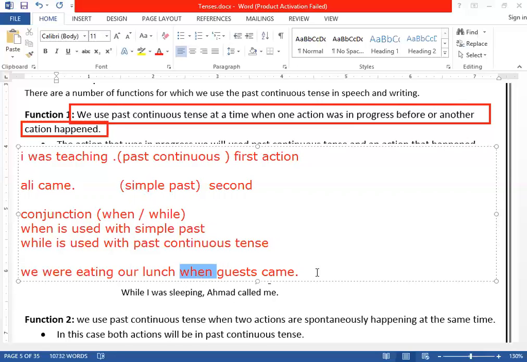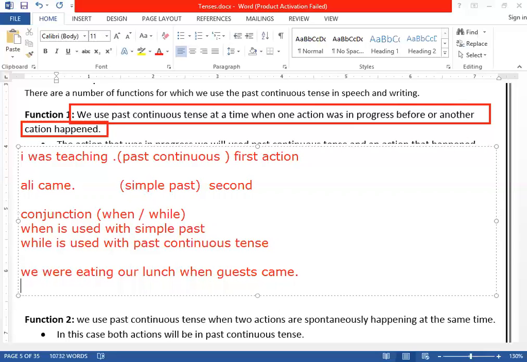The same example. Why did I use when here? Because it is used with simple past tense. But the same sentence you can also use in this way. Look, when guests came, comma, we were eating our lunch, for example.